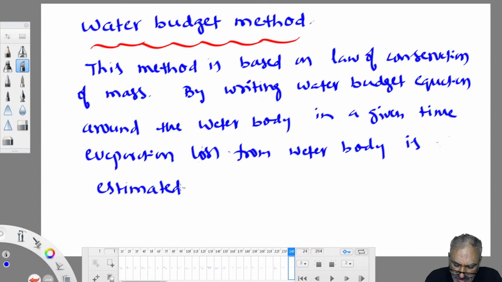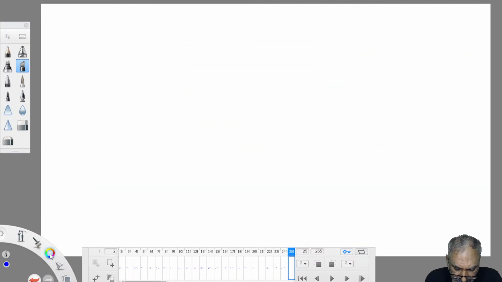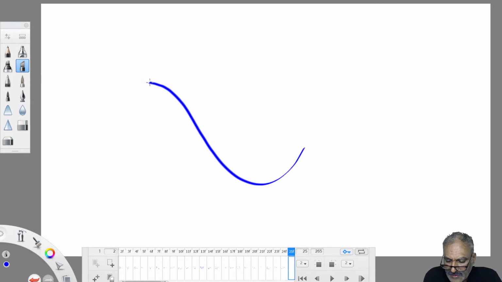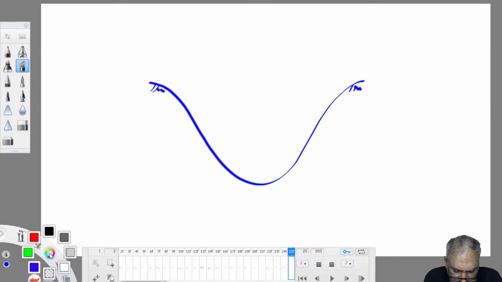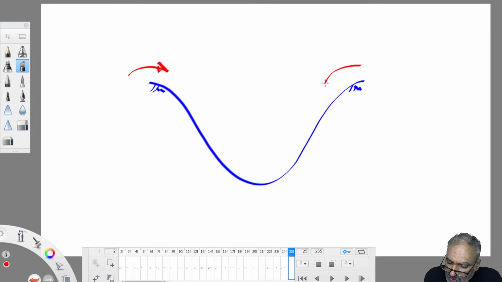I'll show you. This is a big water body, could be a river. Assume it's a river. This river receives some inflows. Rain occurs over the ground, and that rainwater finally goes and joins the river. The ground from which rainwater drains into the river is the catchment. So water from the catchment joining the river, the water body, is inflow. There are many such inflows into the water body.